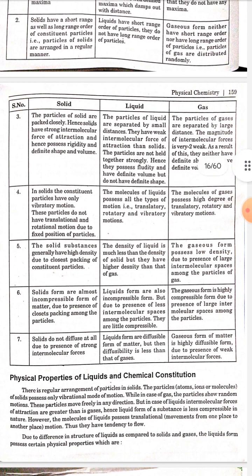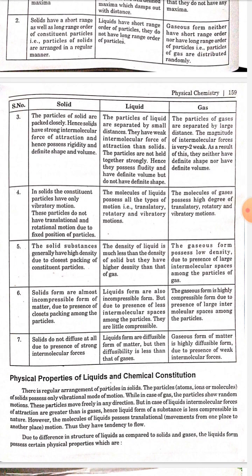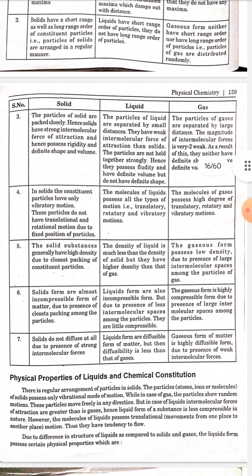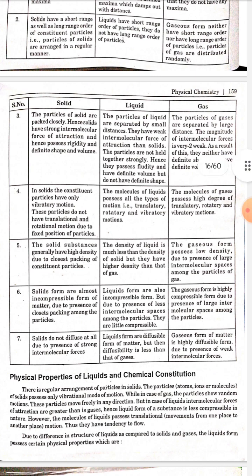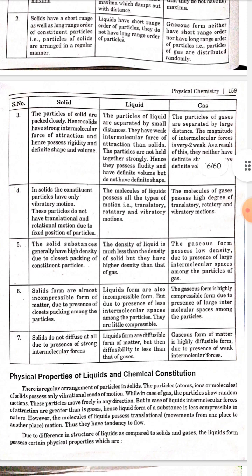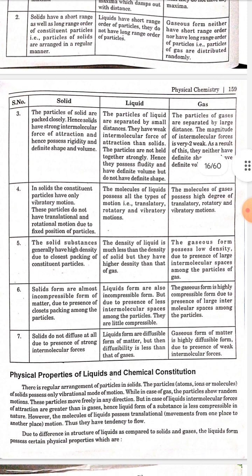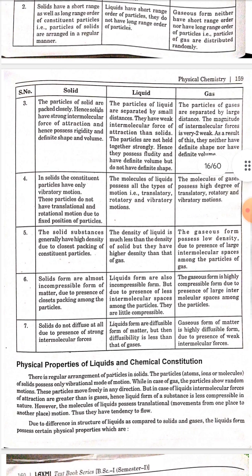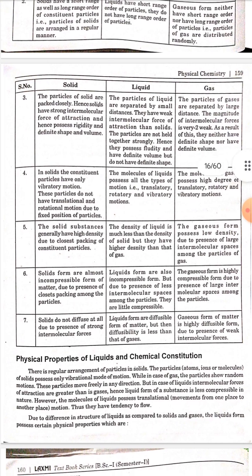Number 3. Solid. The particles of a solid are packed closely, hence solids have strong intermolecular forces of attraction and hence possess rigidity, definite shape and definite volume. Liquid. The particles of a liquid are separated by small distances. They have weaker intermolecular forces of attraction than solids. The particles are not held together strongly, hence they possess fluidity and have definite volume but do not have definite shape. Gas. The particles of gases are separated by large distances. The magnitude of intermolecular forces is very weak. As a result, they have neither definite shape nor definite volume.